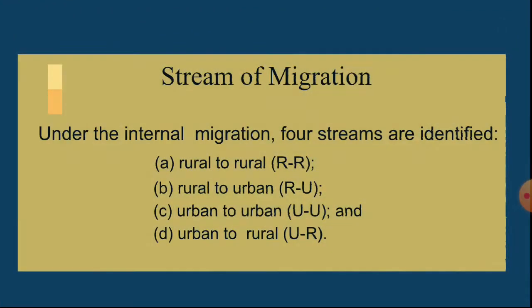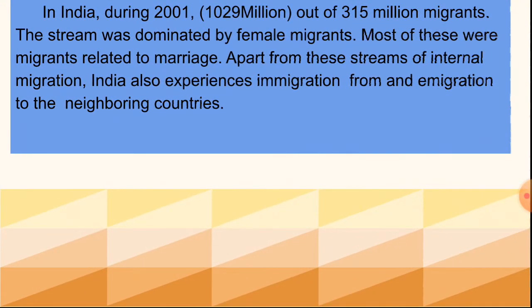Now, streams of migration. What are the four streams of migration found within the country? It is only applicable for India. Under internal migration, there are four streams: rural to rural, rural to urban, urban to urban, and urban to rural. In India in 2001, according to the census, out of 1029 million population, 315 million were migrants. The stream was dominated by female migrants, most of whom migrated because of marriage. That means people migrate from rural to rural.